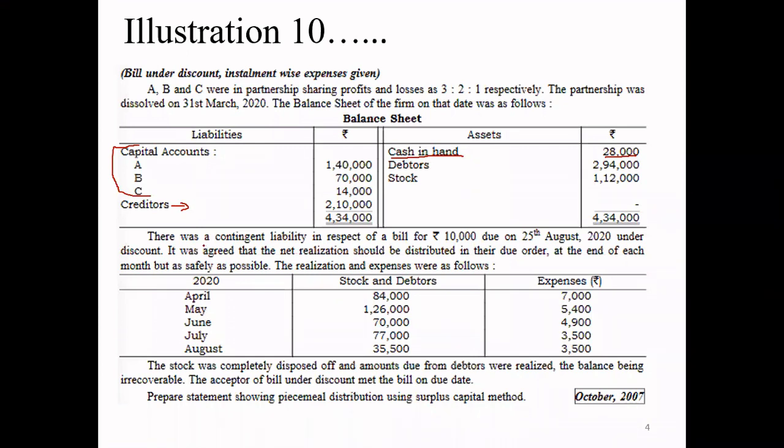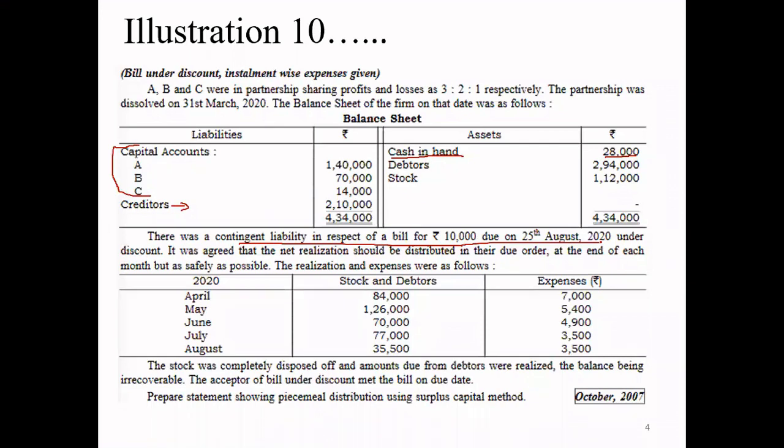Let's see. There was a contingent liability in respect of a bill of rupees 10,000 due on 25th August 2020 under discount. That means somebody has accepted our bill and we have discounted that bill, and that bill is going to mature on 25th August 2020.